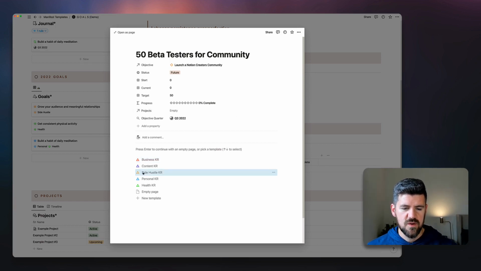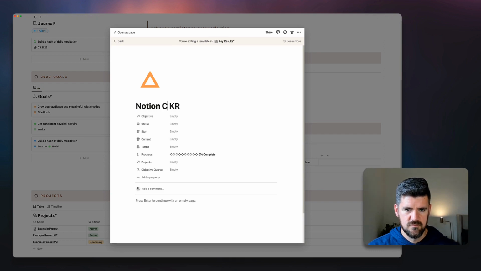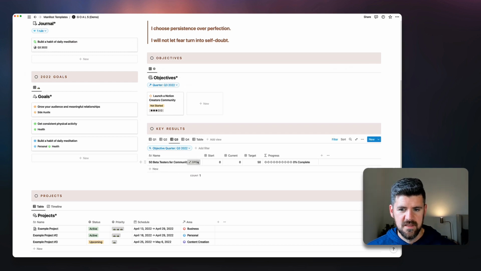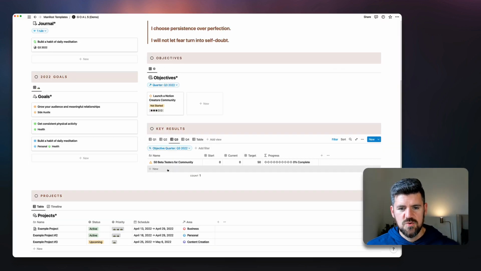And here we're going to assign the category, and this is really just for color coding. I'm actually going to change the side hustle here because we're in a demo to Notion community. Make it a little bit more specific. So we've got that here. I'm going to assign that to the key result, and let's come up with 2 more key results.